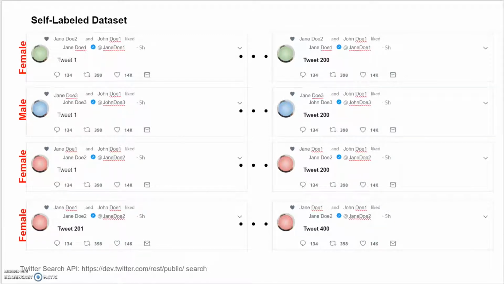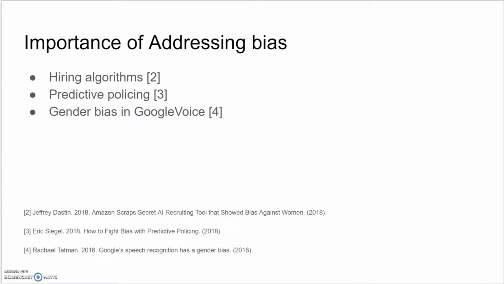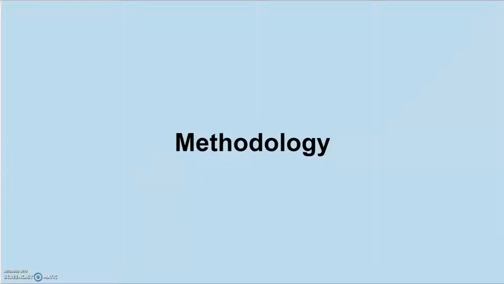However, we show that data generated in this manner is biased. In this context, this means that a model trained on the self-label dataset doesn't generalize well on the entire user population. Addressing bias in machine learning models is not very common, but can be extremely detrimental when left unchecked. It has been recently found that Google Voice has significant gender bias in recognizing human voices. This is upsetting to female users and could potentially endanger lives of female drivers and cars which use voice recognition.